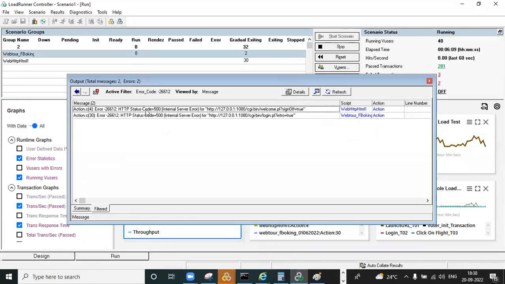You can observe HTTP status 500 internal server error, on the welcome page with sign off equal to true. So for this page you are getting a 500 error. Both will be the same error in the Web2 scripts.